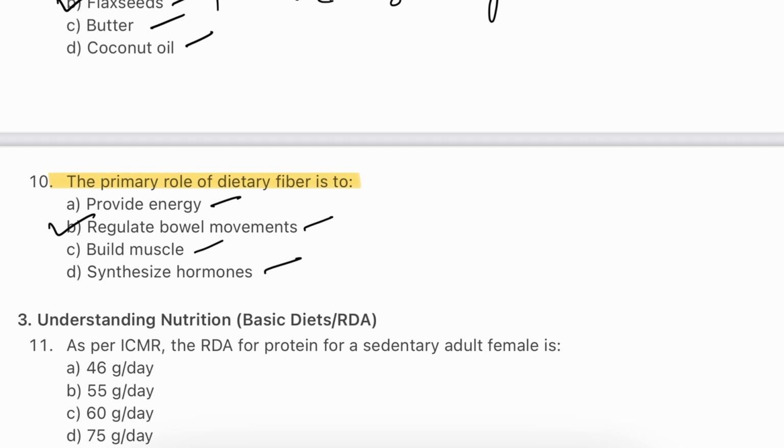It also supports a healthy gut microbiome, which can have broader benefits for overall health and metabolic process.